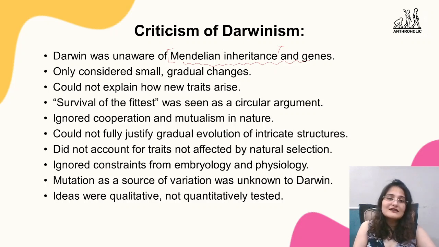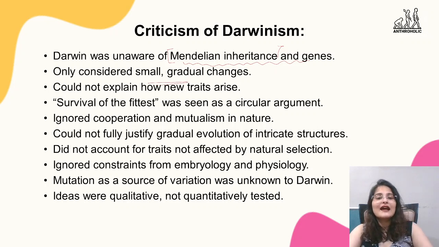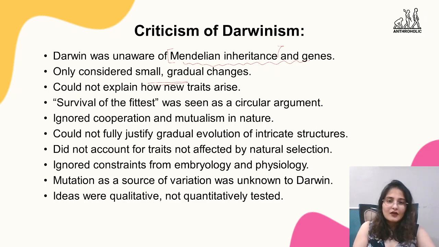Second, he only considered small and gradual changes. Attention was given only to the small changes that are happening, right? But the major changes were not explained particularly by him. Then, he could not explain how new traits arise.